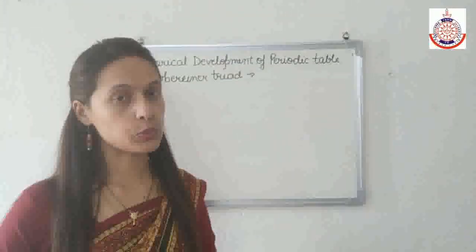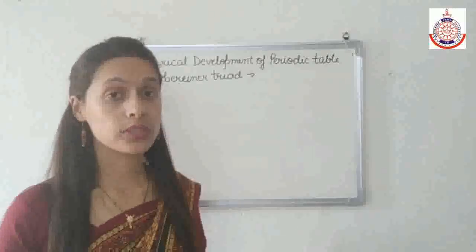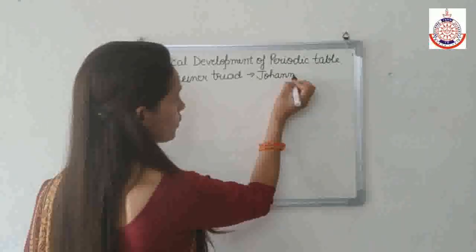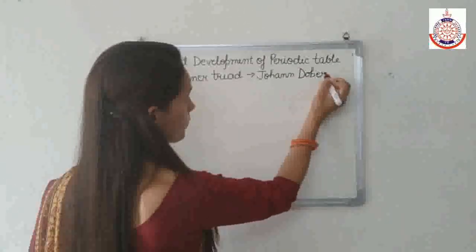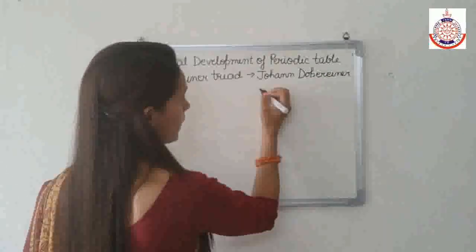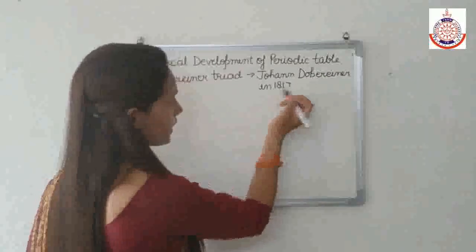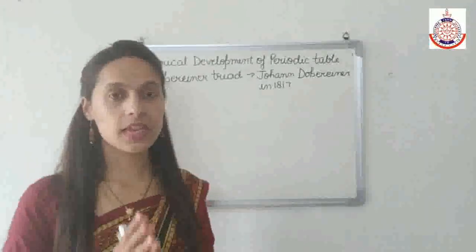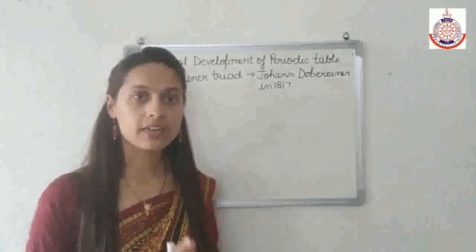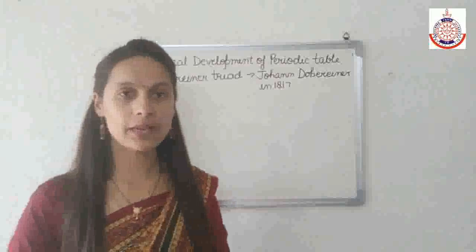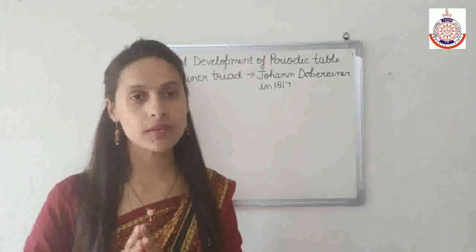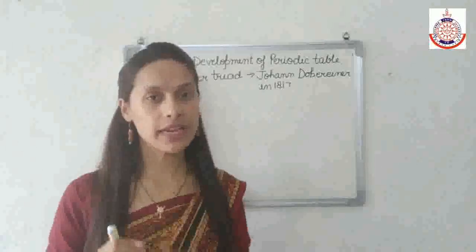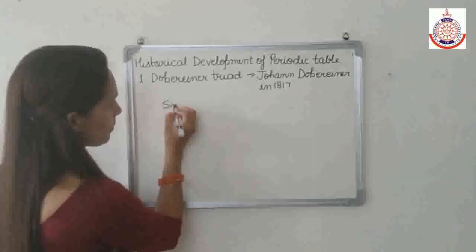The first attempt towards the classification of elements was made by Johann Dobereiner in 1817. In 1817, he arranged similar elements in groups of 3 and showed that the atomic weight of the middle element is approximately the arithmetic mean of the other two.